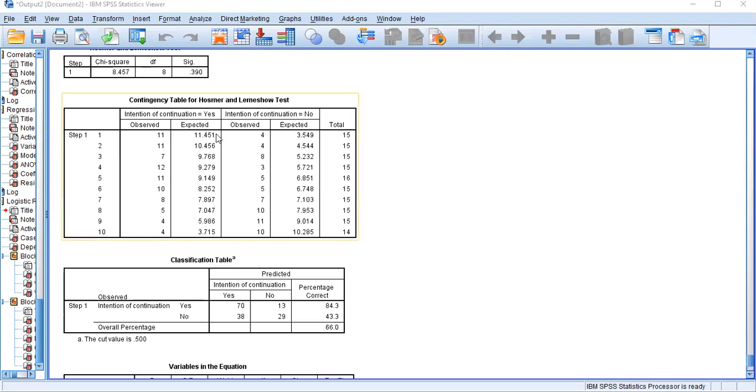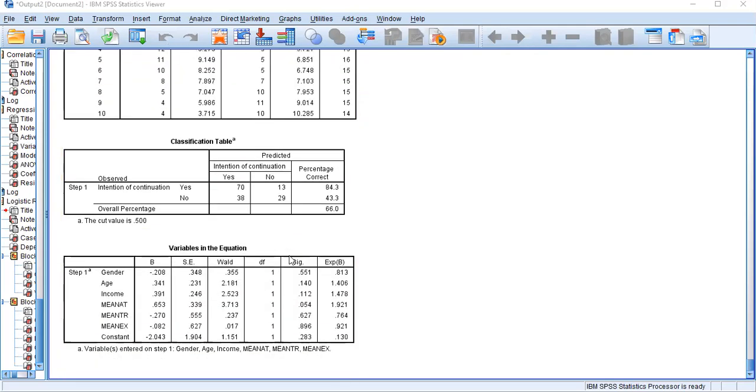Then don't worry about those tables. There are plenty of tables, but please pay your concern to the last table. This is similar to the coefficient table in your regression, and in here you can refer to the sig value again. But fortunately or unfortunately, there is no sig value less than 0.05.